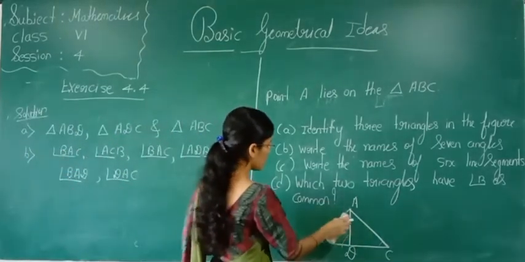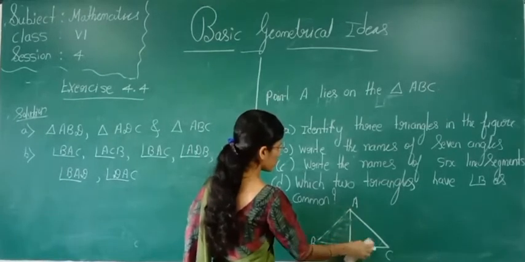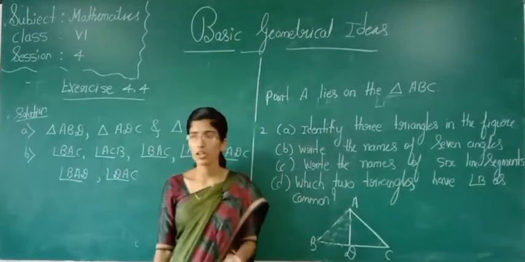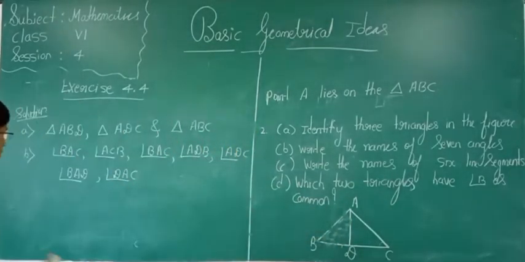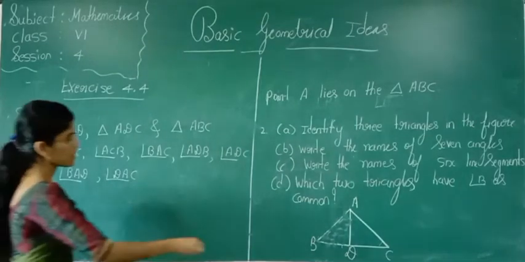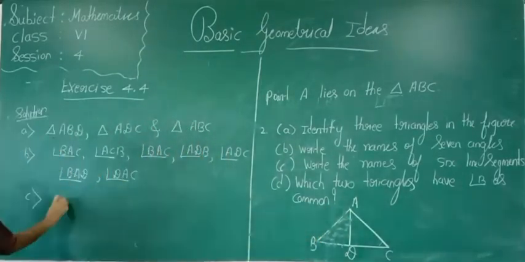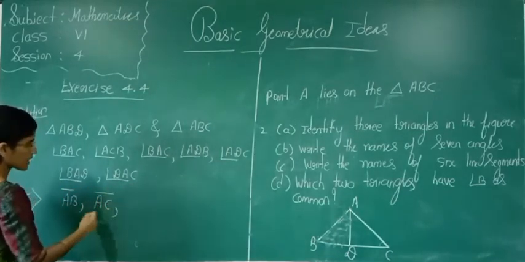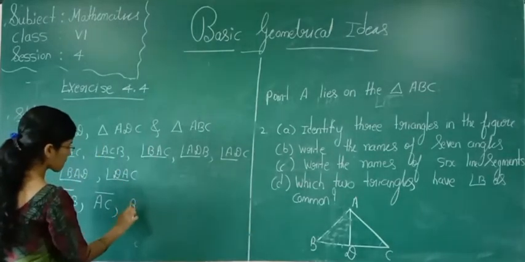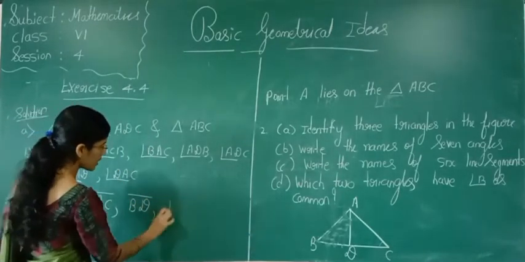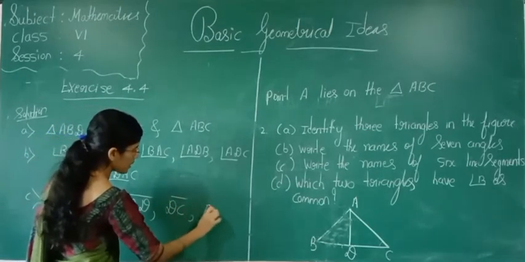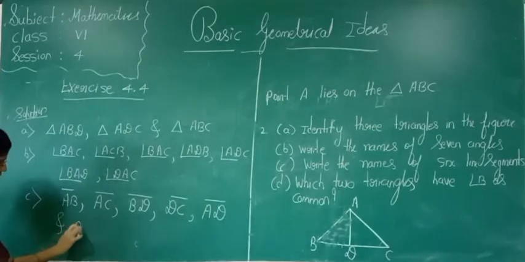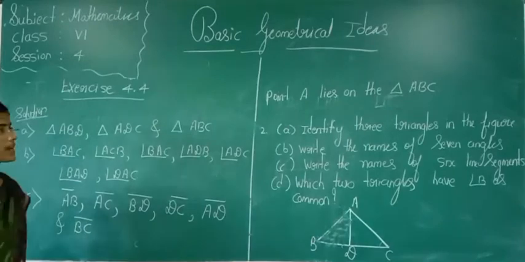Yes or no? Now, what is the next question they have told you? Write the names of 6 line segments. What do we have to write here? 6 line segments we have to find out. Tell me, which are the 6 line segments? AB is one line segment. Line segment AB. Again, AC. Again, BD, DC, AD, and BC. These are the 6 line segments.